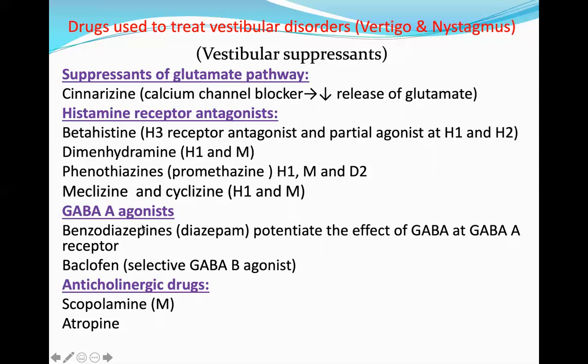GABA A agonist, benzodiazepines. Diazepam potentiates the effect of GABA at the GABA A receptor, and baclofen is a selective GABA B agonist. And the last one is the anticholinergic effect, scopolamine and atropine. These drugs are all vestibular suppressants and are used in the management of vertigo and nystagmus.